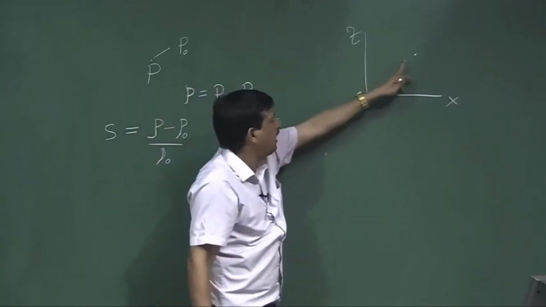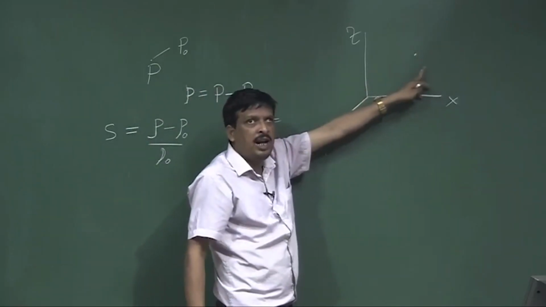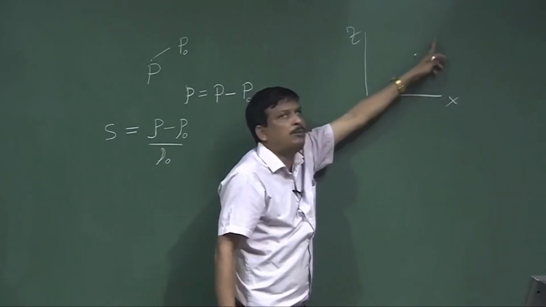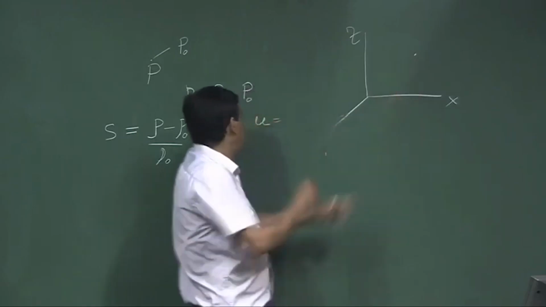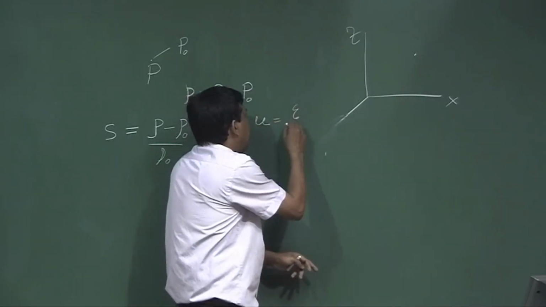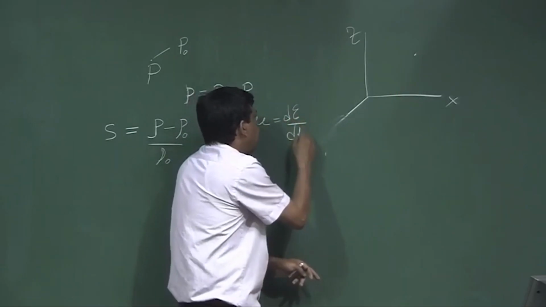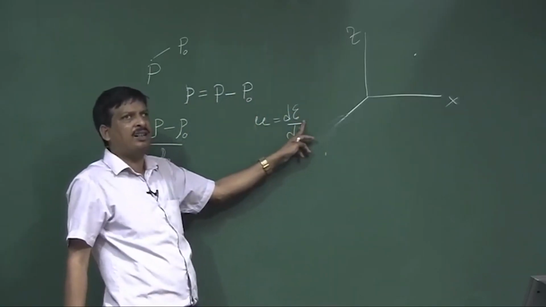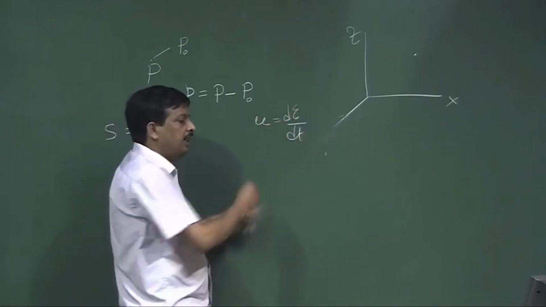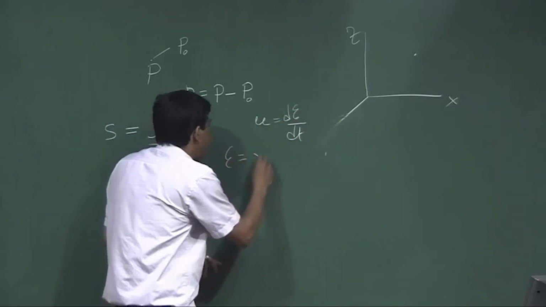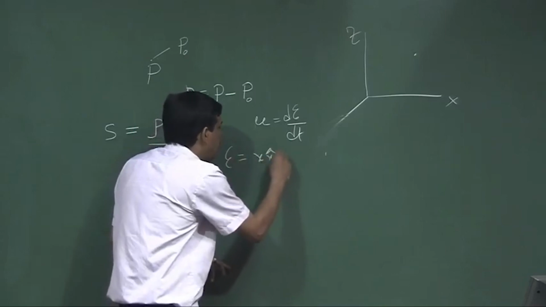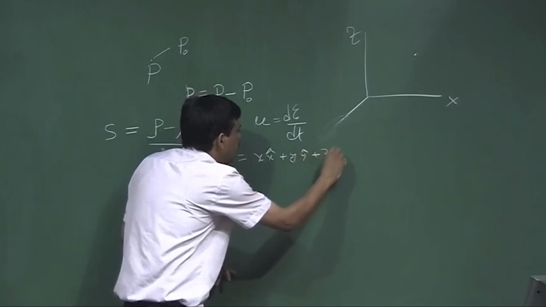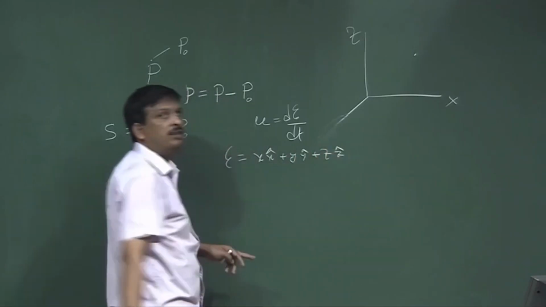The particle can move to any position, and if the particle is displaced, then the velocity is the displacement divided by the time. If the particle displacement is psi, then the velocity is d psi by dt, but the displacement can occur in any direction x, y, z. So, I can say psi is a vector, which is x with the unit vector in the x direction, y with the unit vector in the y direction, and z with the unit vector in the z direction.